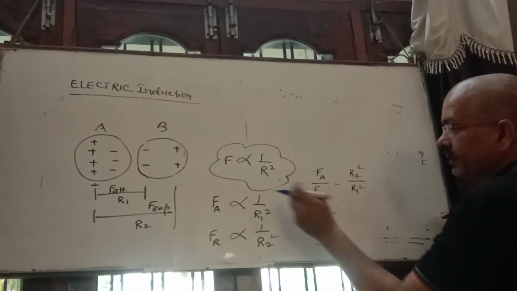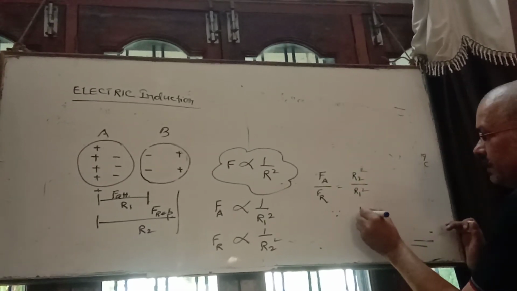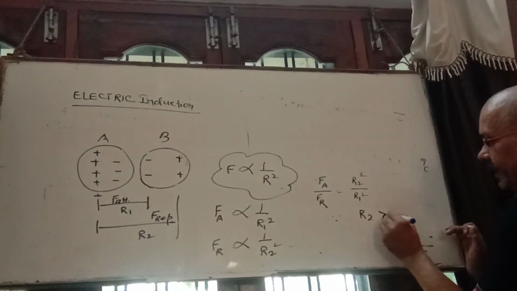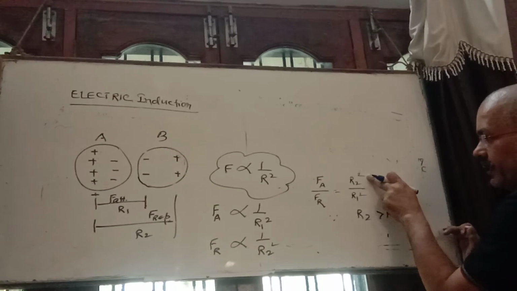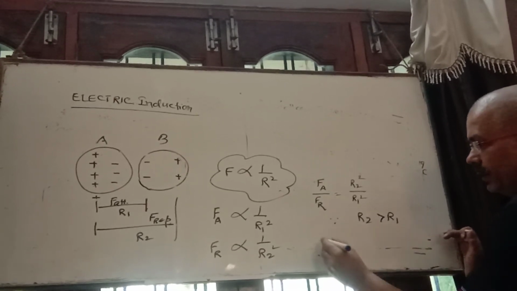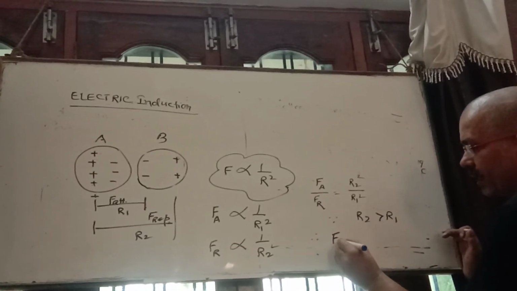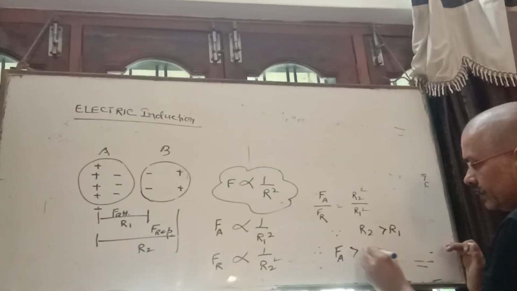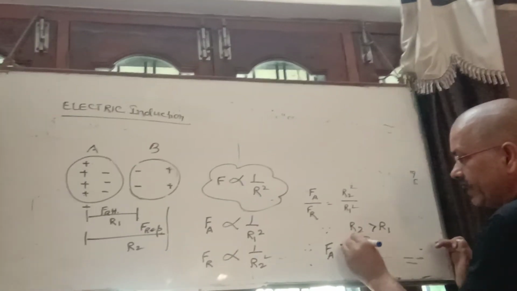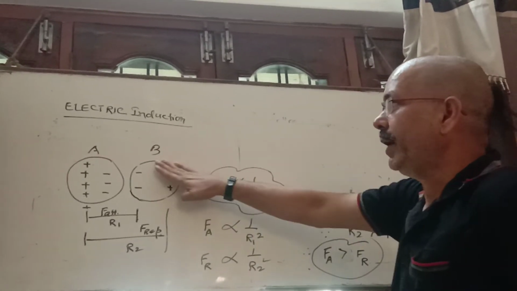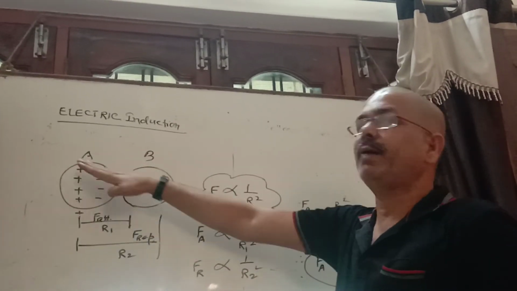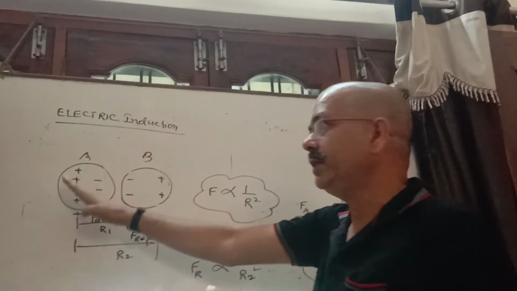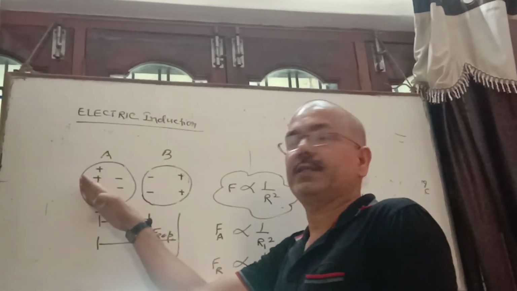And see here in this diagram, since R2 is greater than R1, the numerator is greater than the denominator, therefore the force of attraction is greater than the force of repulsion. This is the reason that an uncharged body is always attracted by a charged body, either the body is positively charged or negatively charged.